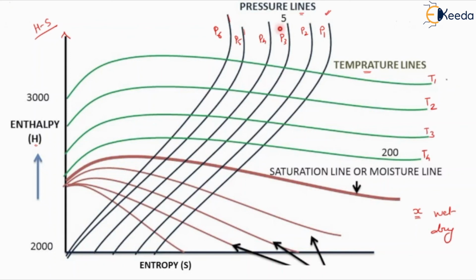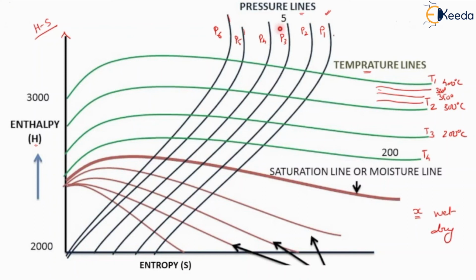Suppose here this temperature we are considering as 400 degrees centigrade, this temperature will be 300 degrees centigrade, this temperature will be 200 degrees centigrade. In between we can draw different lines of temperature. Suppose between 300 and 400, we can define the middle line as 350, or here we can define the line as 380. Whatever values are lying between 300 and 400, we will draw different lines and define the values of temperature accordingly. So these are temperature lines.